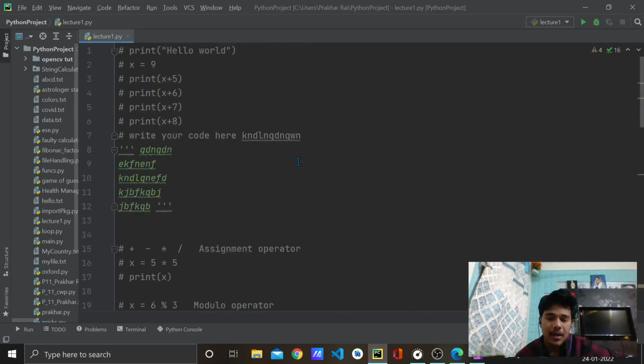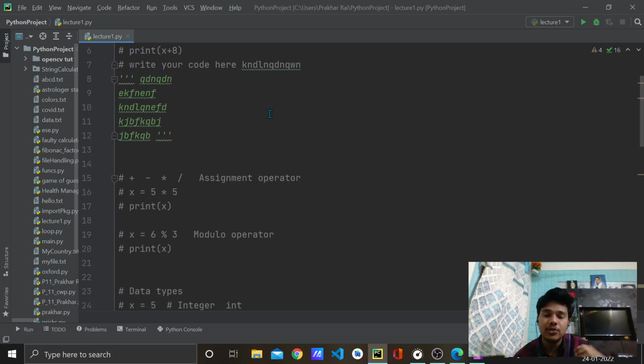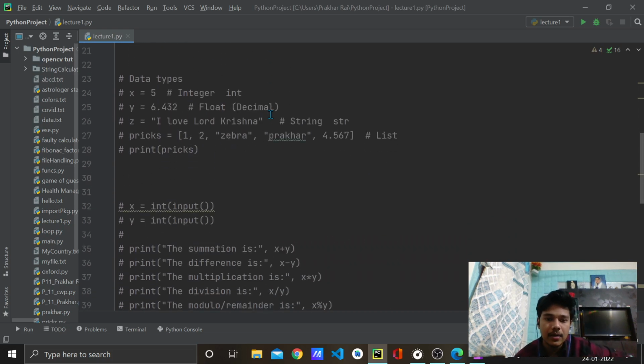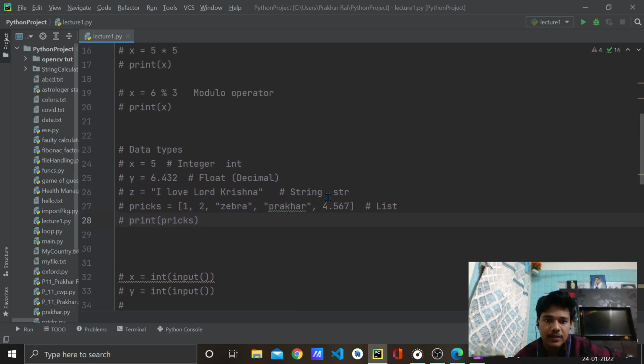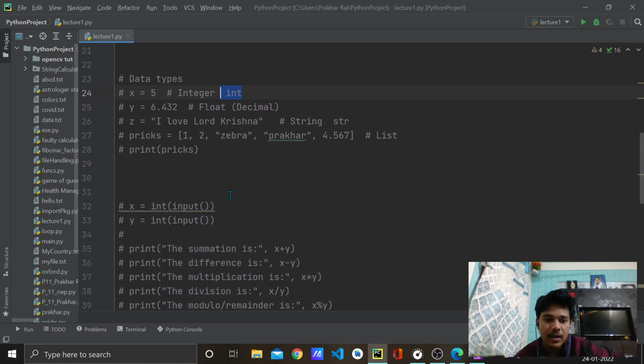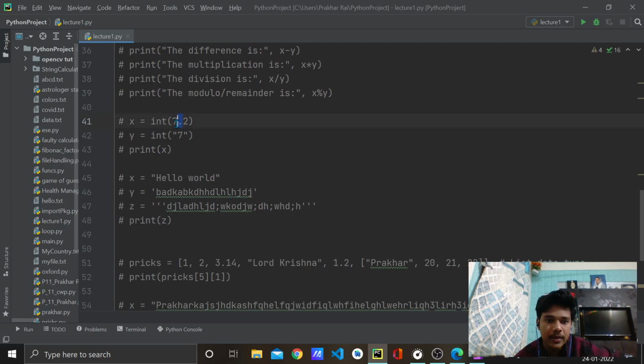So what did we learn up till now? We printed by the print function. We used the concept of variables to store certain values. This value need not be only an integer, it can be a string, a list, a float, right? These are known as data types, like integer, shortcut int. And we typecasted, converting one data type to another is known as typecasting, right? We converted float to integer data type, and string to integer data type.